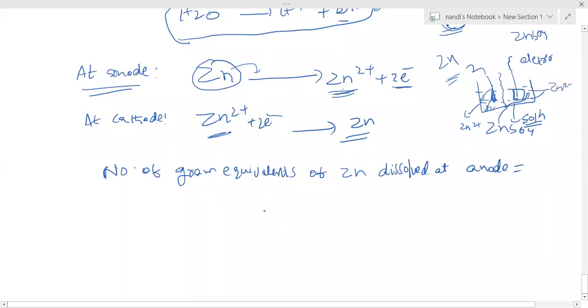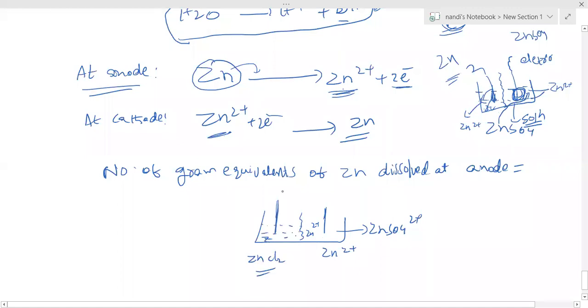So this type of setup, both are separated from each other. This is one electrode, this is one electrode. Here we can assume ZnSO4 solution, which contains all Zn2+ ions. This is only a zinc rod. You can take a solution here also, maybe ZnCl2, whatever. Here also Zn2+ is there, but both are separated from each other. You can't mix them. This is connected through an external circuit.